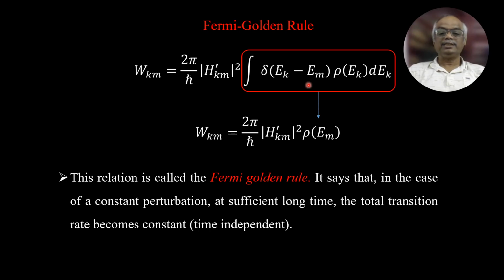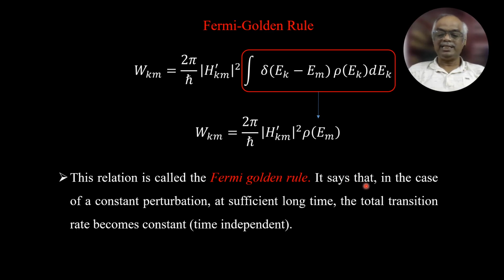This integral is non-zero only if Ek is equal to Em, because this is a Dirac delta function. Only then is the delta equal to 1. So now you can replace Ek by Em. So the total transition rate is equal to 2 pi over h cross, the square of this matrix element, rho of Em. This relation is called the Fermi Golden Rule.